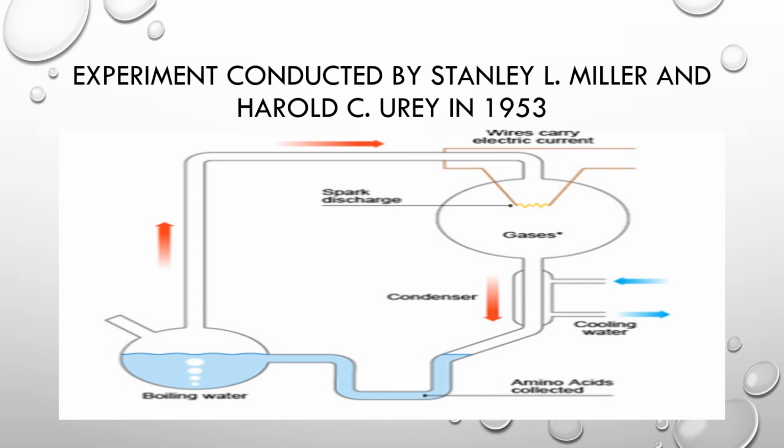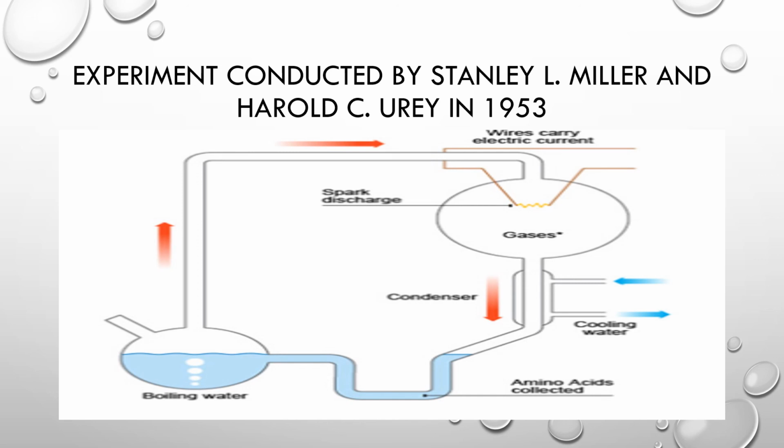This was maintained at a temperature just below 100 degrees Celsius. Sparks were passed through the mixture of gases to simulate lightning. At the end of a week, 15% of the carbon from methane had been converted to simple compounds of carbon, including amino acids which make up protein molecules.